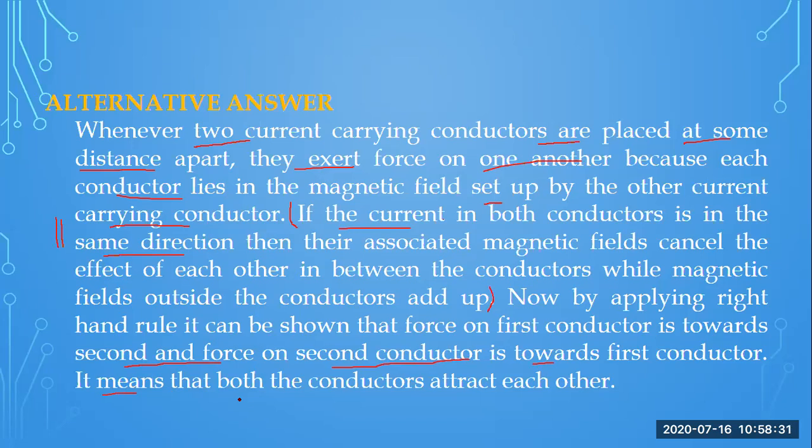Using the right-hand rule, we see the direction of the magnetic field in between the two conductors. They will be opposite and cancel each other, but when we move away from the conductors, the magnetic field adds up, and due to this there will be a force of attraction, because on the outer side the magnetic field is strong, and on the inner side it is weak due to cancellation. So both the conductors will attract each other and move towards each other. So this is the logic.